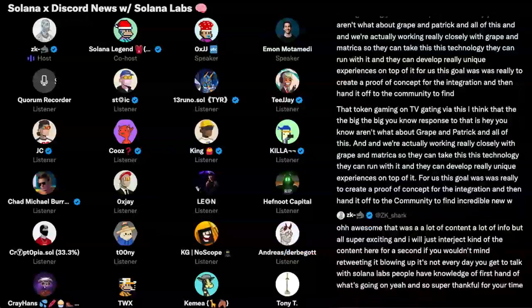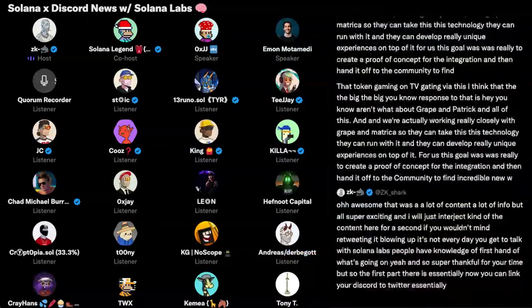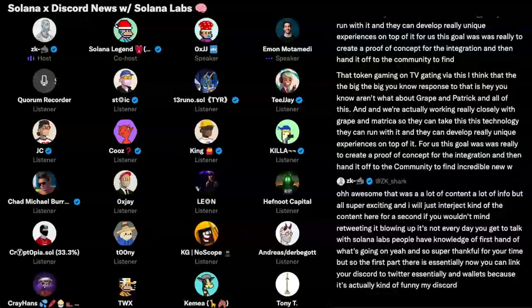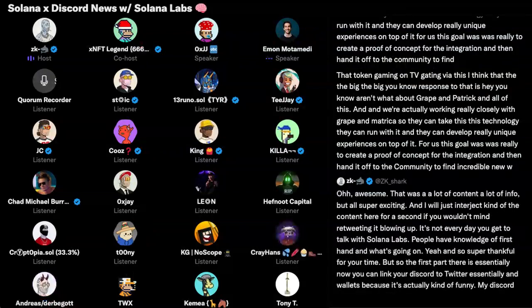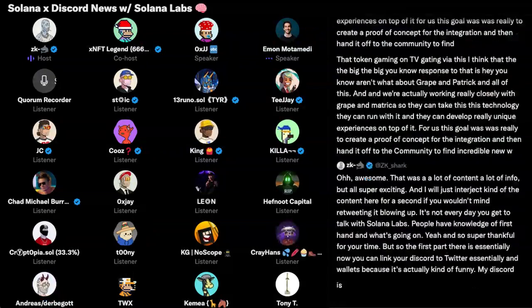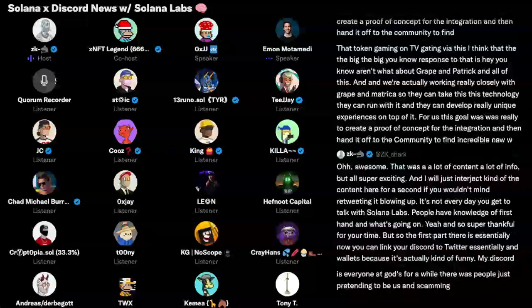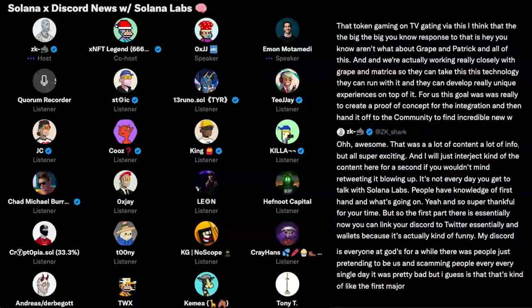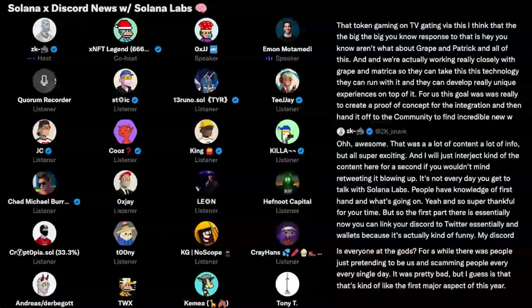But the first part is essentially that now you can link your Discord to Twitter and the wallet. Because it's actually kind of funny, my Discord bio right now is "never involved in OTC trades" because everyone at DGods for a while there was people just pretending to be us and scamming people every single day. It was pretty bad. But I guess that's the first major aspect of this.